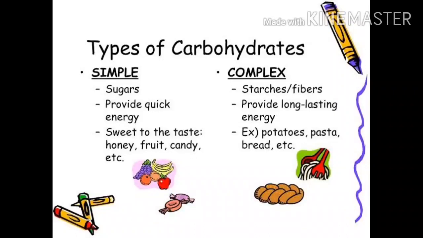The second type of carbohydrate is starch. Starch is a little bit complex carbohydrate. It is the reserve food material of plants. Plants store energy in the form of starch. As you know very well, all plants store energy only in the form of starch. Pure starch does not have any taste.